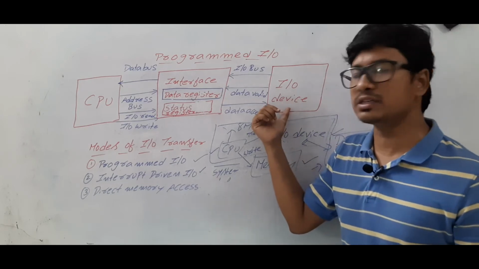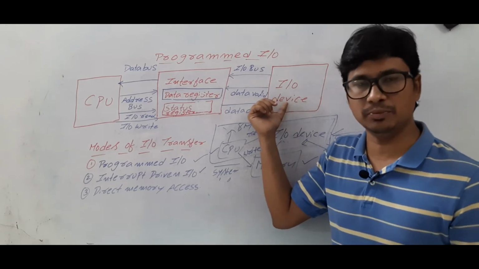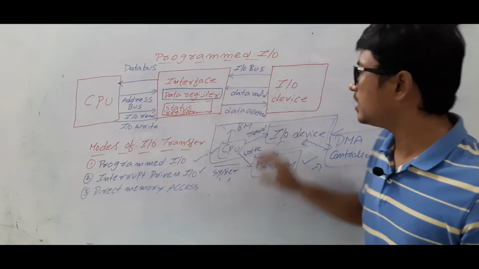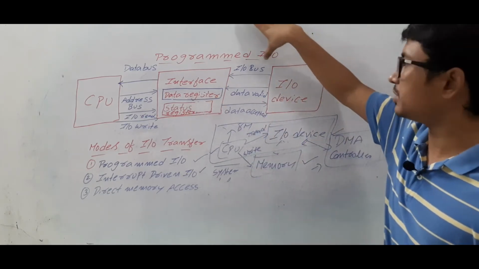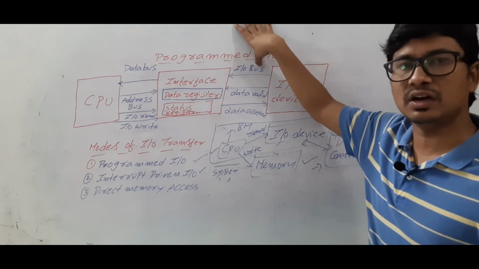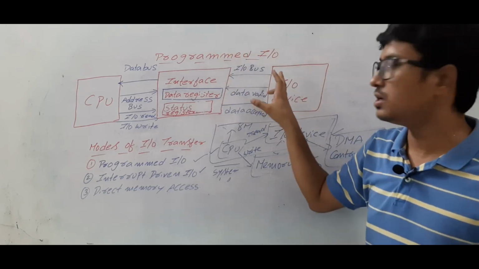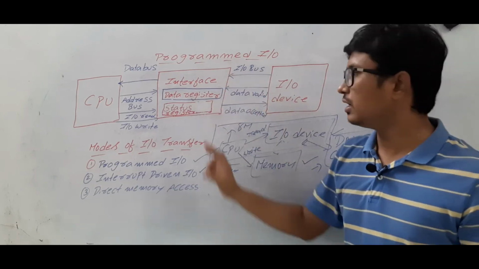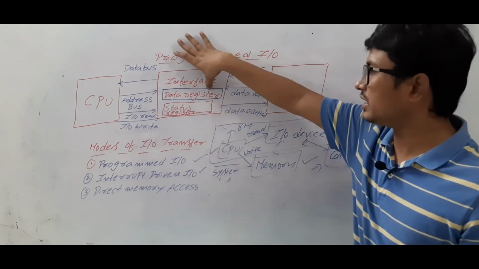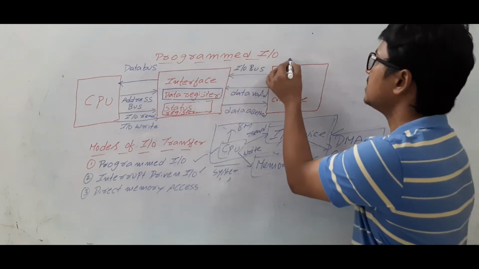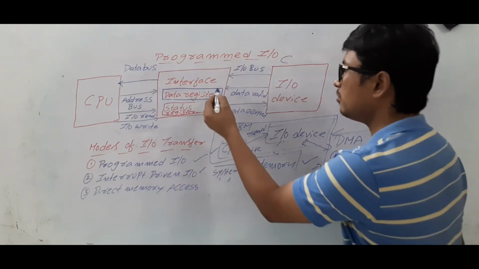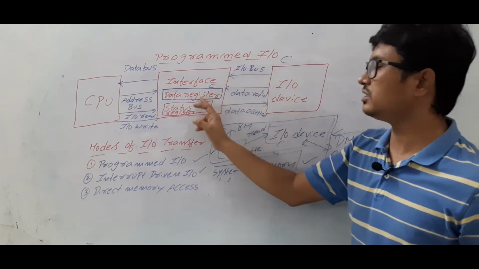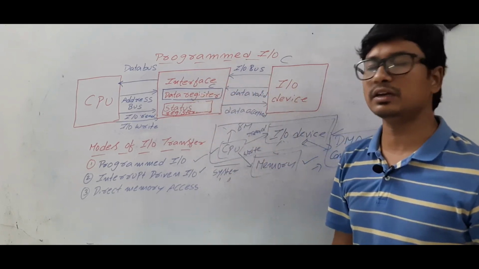Now the I/O device will send the data. Let's take that it is a keyboard. Keyboard, what can it do? It can send one character at a time. So that one character of information will be transferred using the data bus in the I/O bus. So using the data bus, we will send the one character to the interface. Let's take that it is sending some C. That C will be stored in the data register temporarily. Am I right? So the data register is used to store the data temporarily.